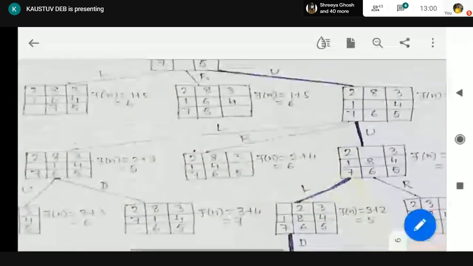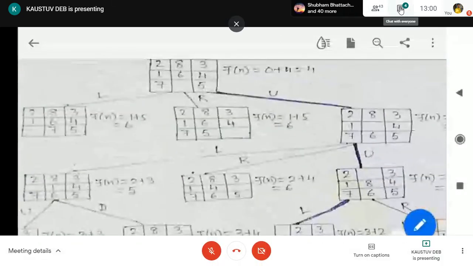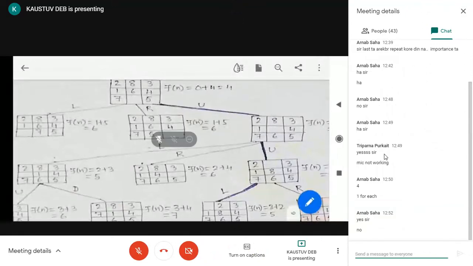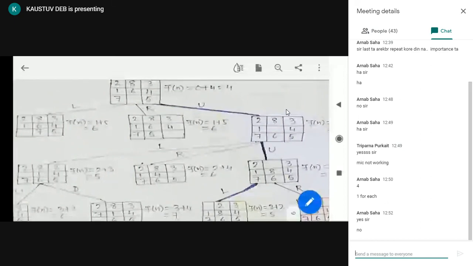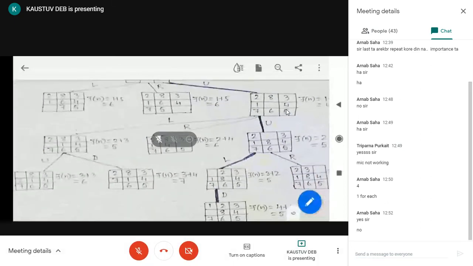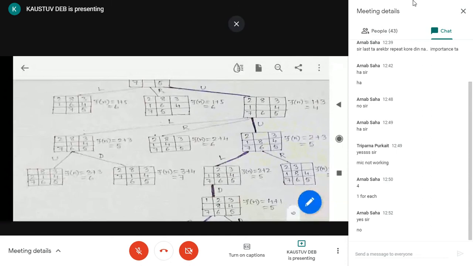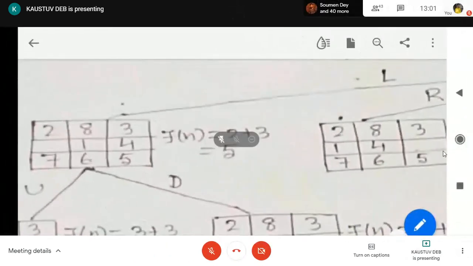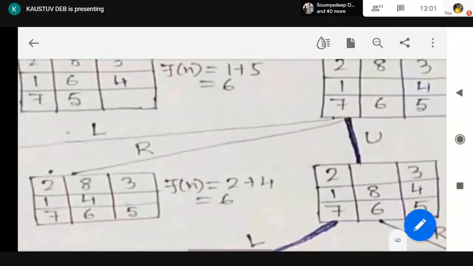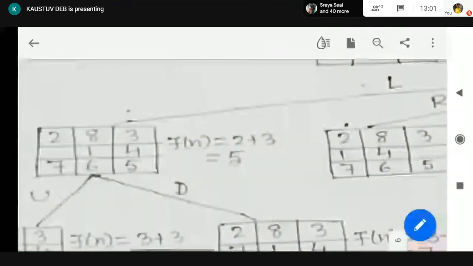Okay. Down movement is not possible because out of the up movement we have produced this. If we are going to do the down movement, we are going to get the same old node or root node. So we cannot produce it. We are using the graph search. Now, from the left movement, this node is produced. I hope you can understand, because the blank tile had moved left, so the 1 will move right. So this is produced. Okay.